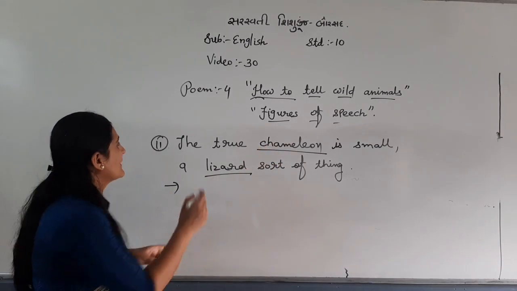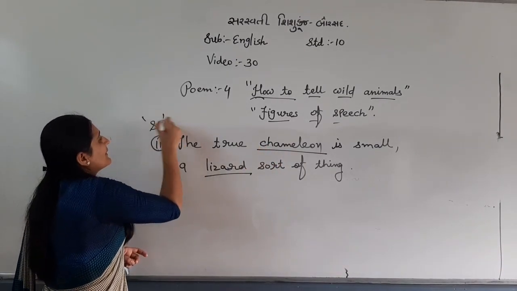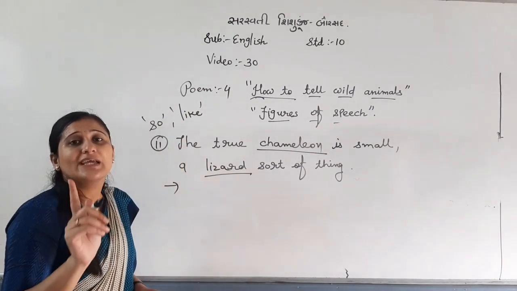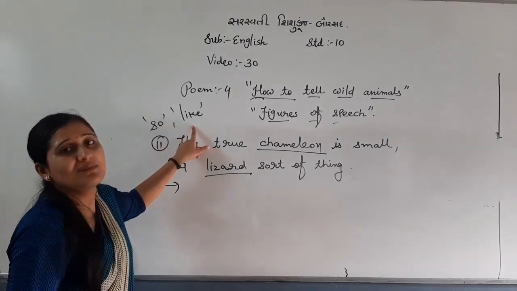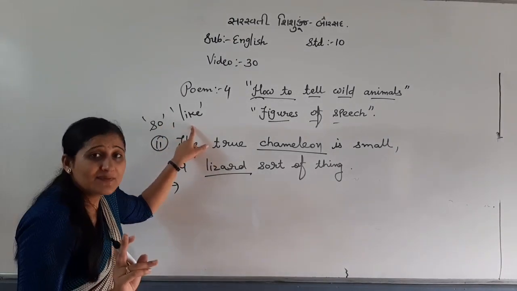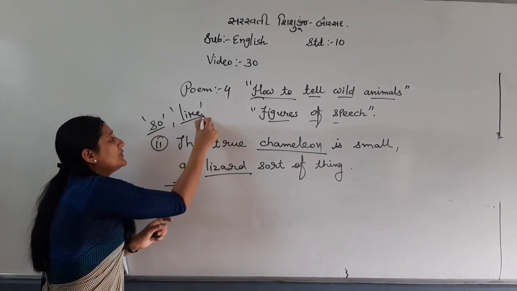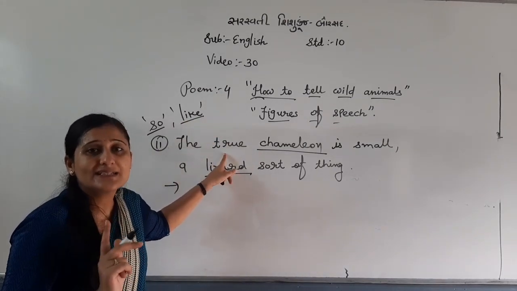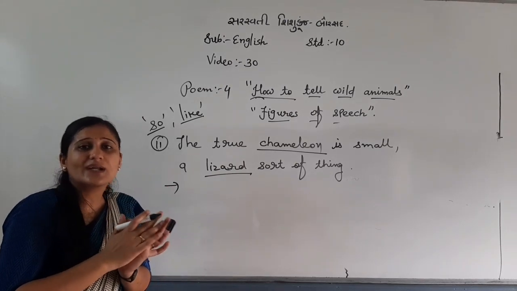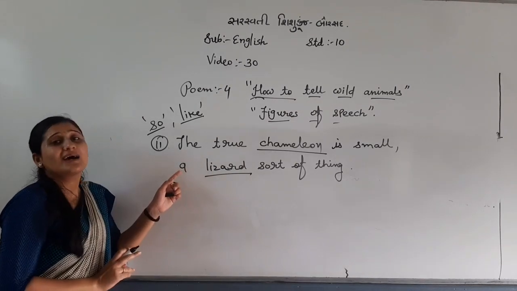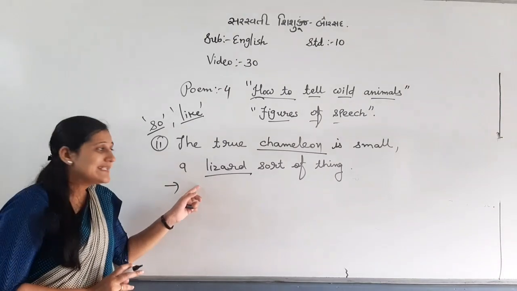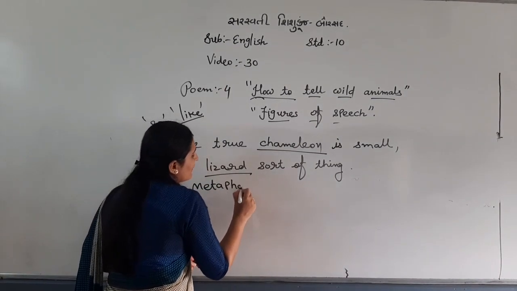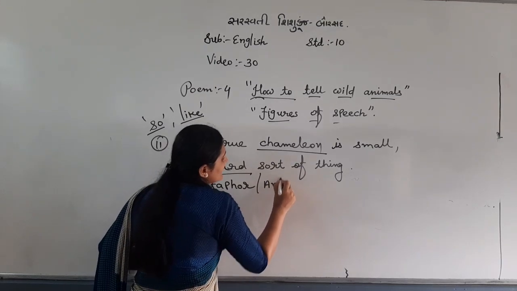Let me tell you, my dear students, if comparison, and so and like are given, then simile. But if comparison is given without using these words, then either metaphor or antithesis. They both are synonyms. So here we can have metaphor or antithesis.